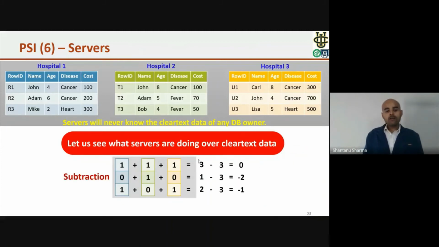So in order to hide this extra information, we perform subtraction and exponentiation operations. From the output of the addition operation, we subtract the number 3, and this number 3 came from the total number of DB owners. Since there are 3 DB owners, we subtract 3. At the end, we get a vector 0, -2, and -1. Now again, we cannot send this vector from the server to the DB owner, since based on this, DB owners will learn the intersection as well as some additional information.